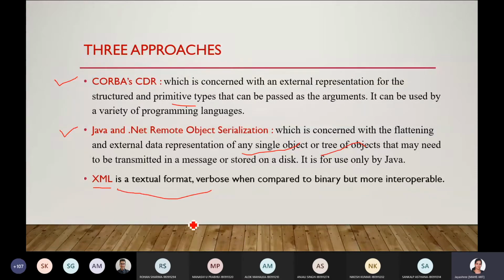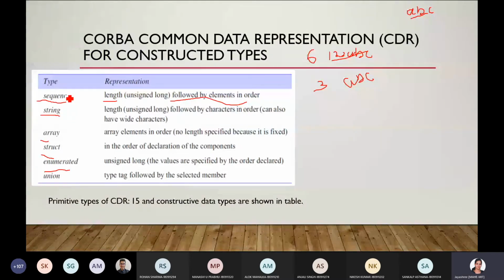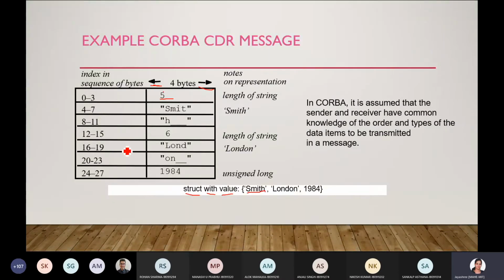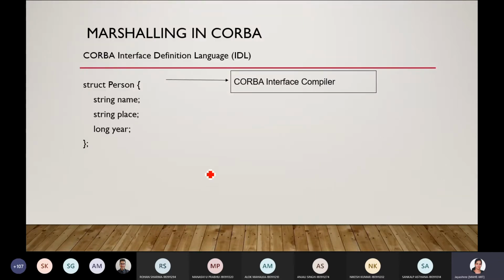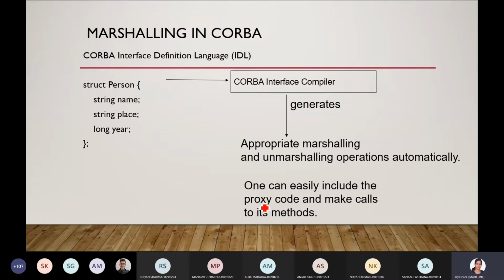XML is a textual format. About CORBA, this is the data type and how it is represented in CORBA. It is given in this particular table: length, string, array, struct, and how each is represented. One example has been discussed, with the original data and how it is represented in CORBA for external data representation. The interface compiler in CORBA is responsible for making sure that marshalling and unmarshalling are initiated automatically.